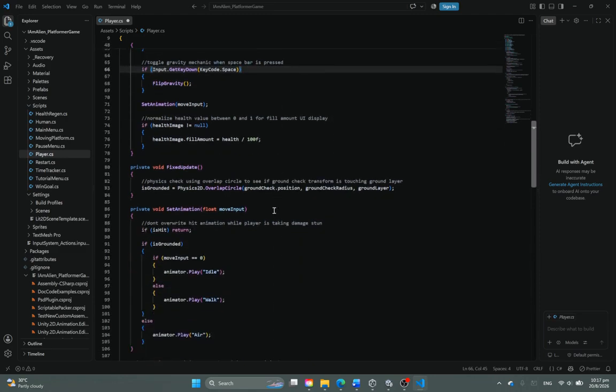And in this FixedUpdate, this is for the physics of the player. It checks whether the player is grounded or not by using an empty object.